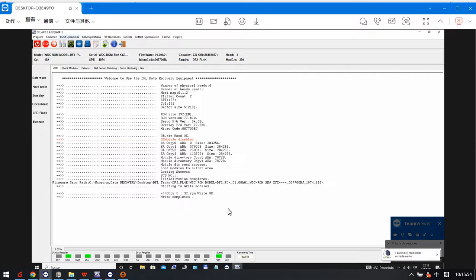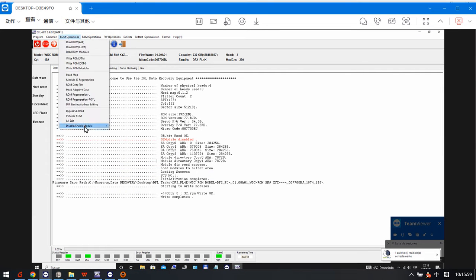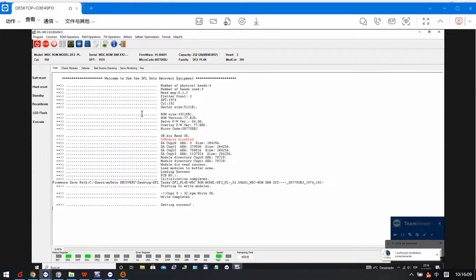So after this repair, we can go to the ROM operations, and at the bottom we click enable module 2, and then we can click execute firmware restart, and then we can check the result of the firmware repair for this Western Digital DF2 PL4K family.